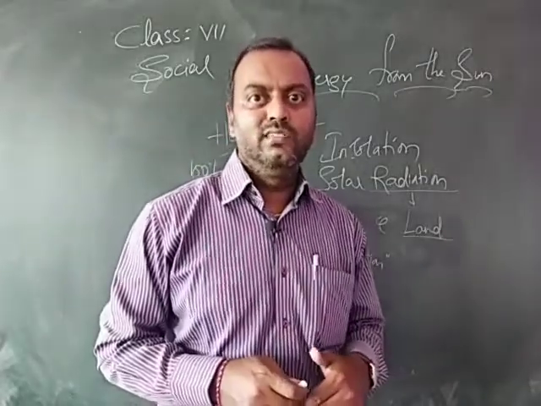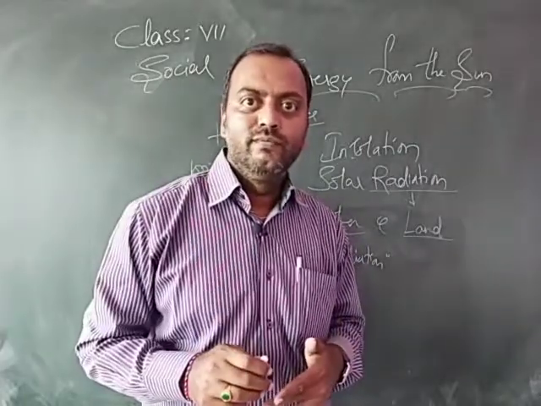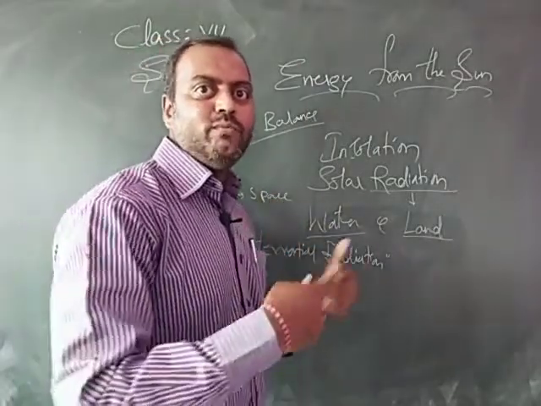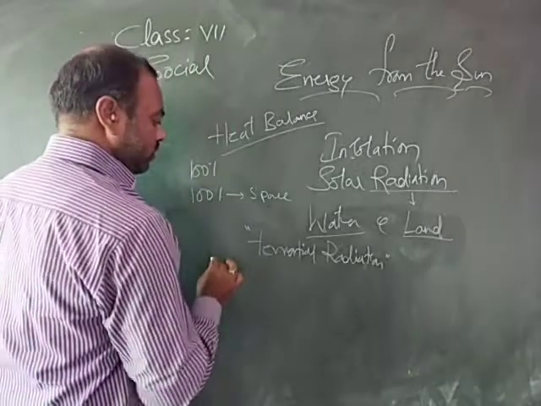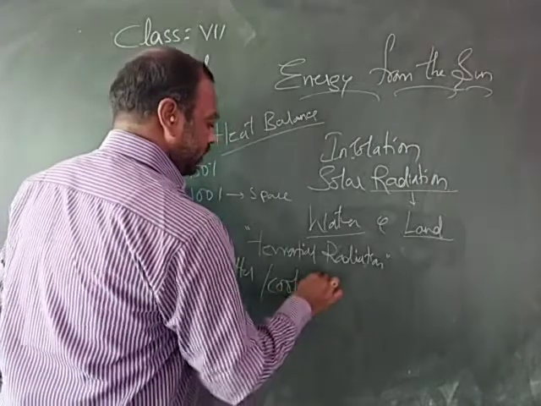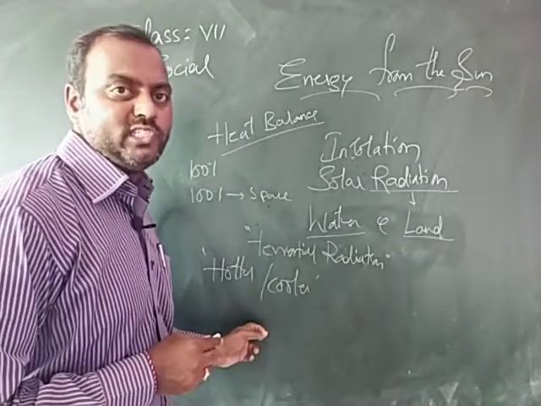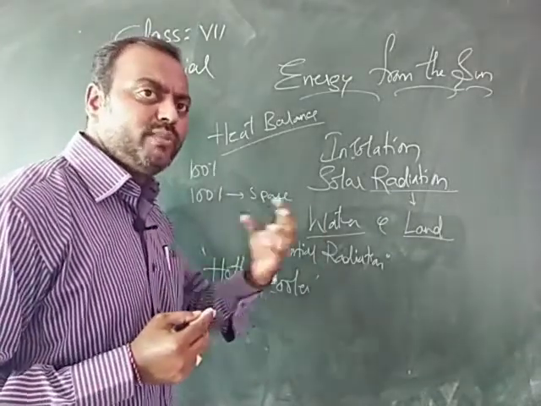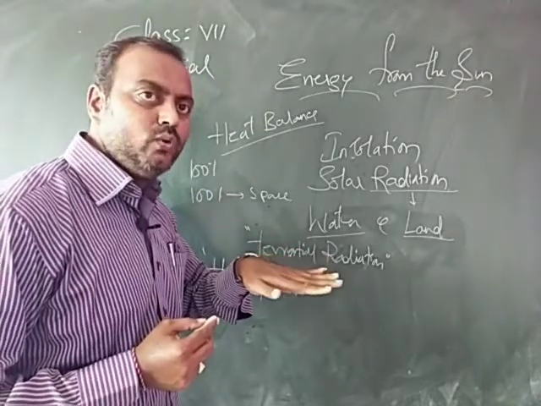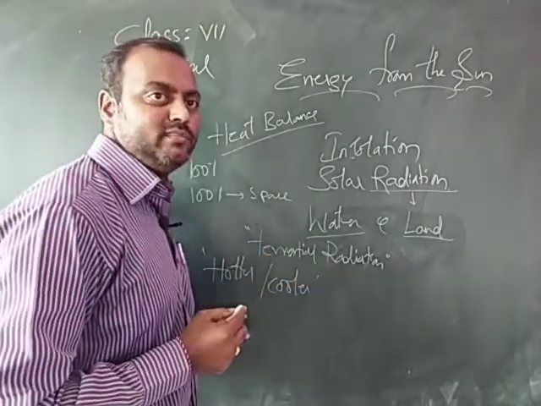Let us imagine the opposite. It has received 100 but it started giving 110. When it gave less, it got heated up. If it is giving more than what it has received, it becomes cool. So either the earth becomes hotter or cooler because of excessive or less giving of the heat energy. Whatever it receives, it has to be given, then only you can keep the balance of heat on the earth. And this is how human beings survive on the earth due to the presence of these warm conditions.